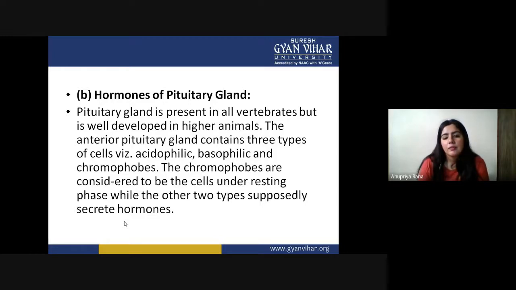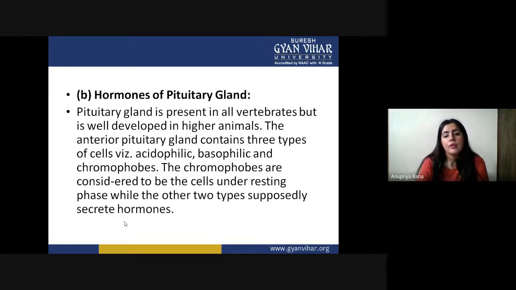Pituitary gland is present in all vertebrates but is well developed in higher animals. So basically, they are present in all kinds of vertebrates. So majorly vertebrates have pituitary inside them, but in higher animals like us, this is the developed one.